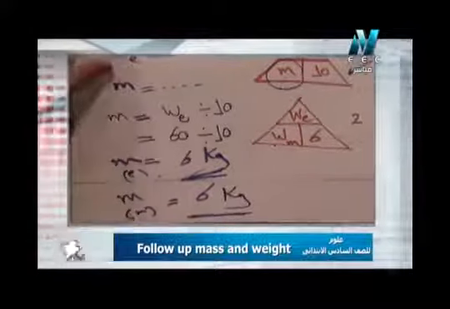So again, I promise you, if you practice a lot today on mass and weight problems, they will be very easy and very interesting at the same time. Just use the suitable rule, the suitable law, and they will be very easy, inshallah. So another problem that deals with mass and weight.